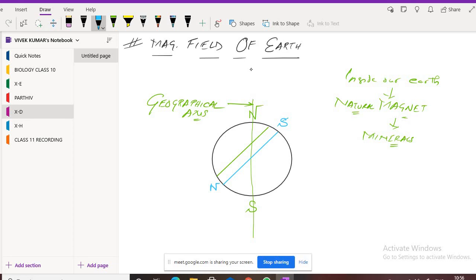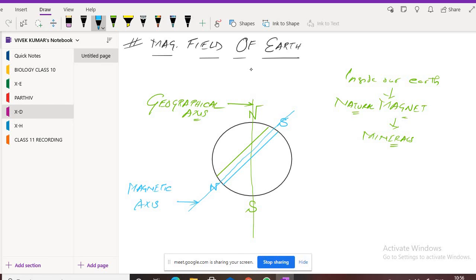And if I draw a line joining the north pole and south pole of the earth's magnet, then this line is called a magnetic axis. This line is called what? Magnetic axis. Have you understood till this point? Yes, sir, I've understood.